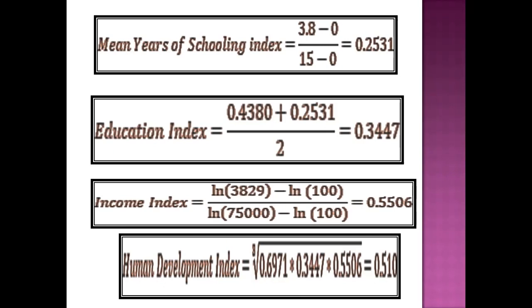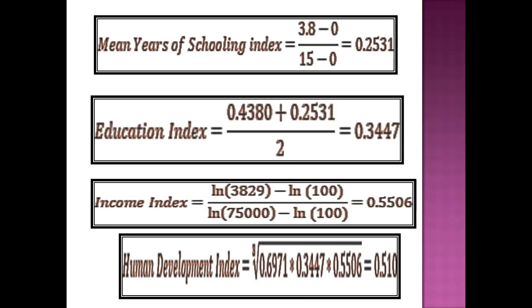Similarly, we will construct the income dimension index. We are taking here the log value of per capita income. So the actual per capita income of Sudan is $3,829, minus the log value of $100.